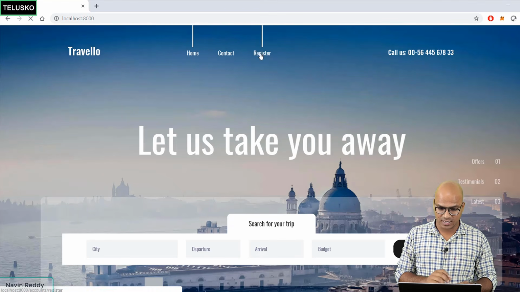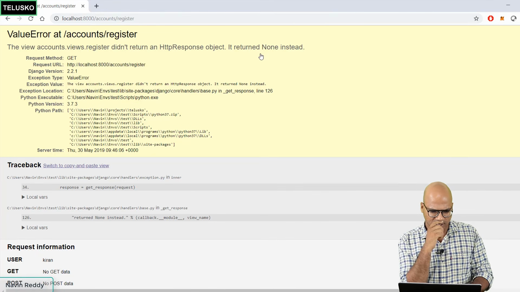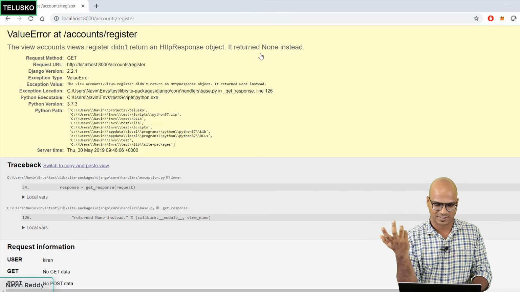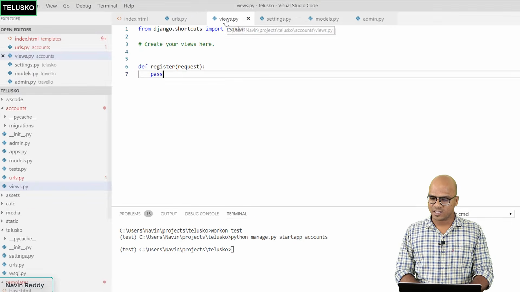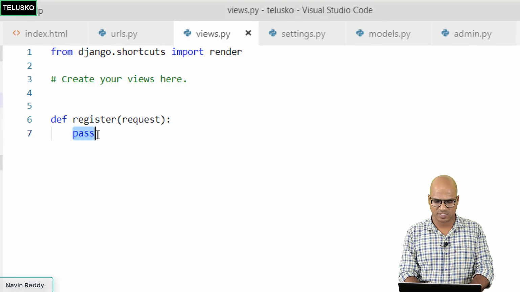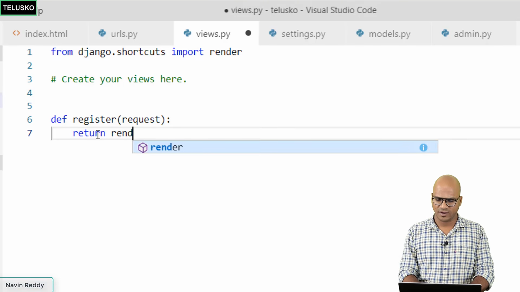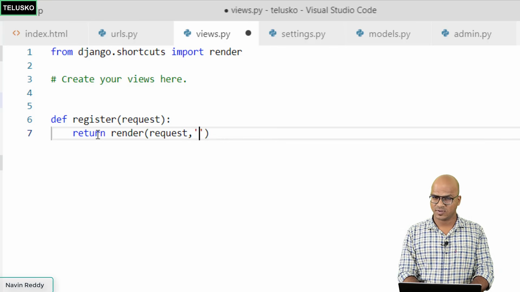The moment you click on this, it will call the function register, which is doing nothing. Can you see that? We got an error. It says the view accounts.register didn't return an HTTP response. That's important, right? We can't simply say pass. That will not work. So we have to do some programming there. Let's do it. You have to go to views.py, and here you have to call the page which is registration. So we'll say return, and we have to render a page by passing the request object first, and the page name is register.html.